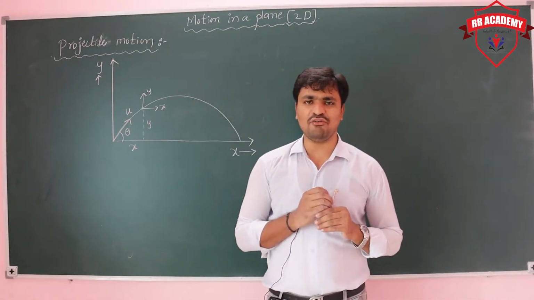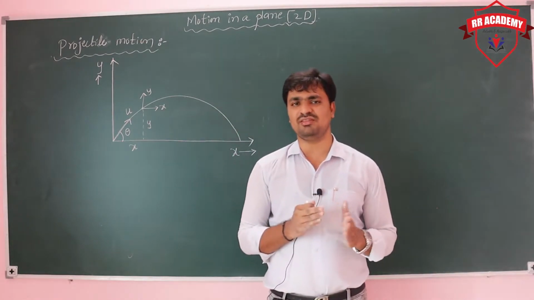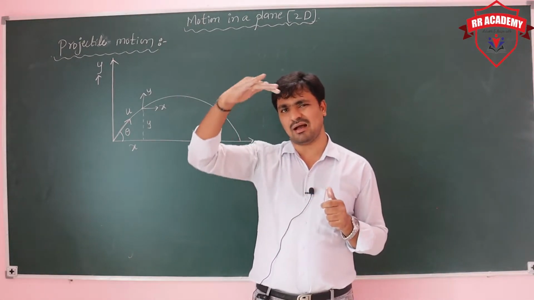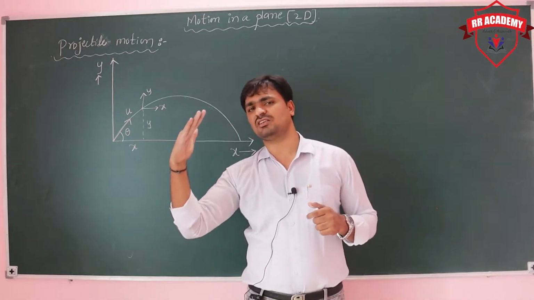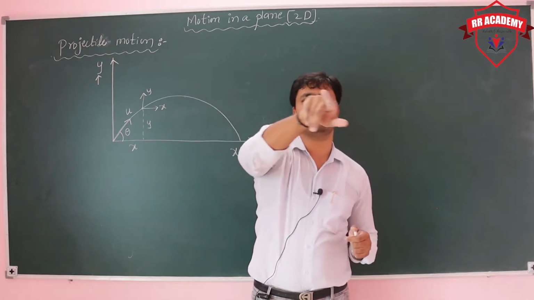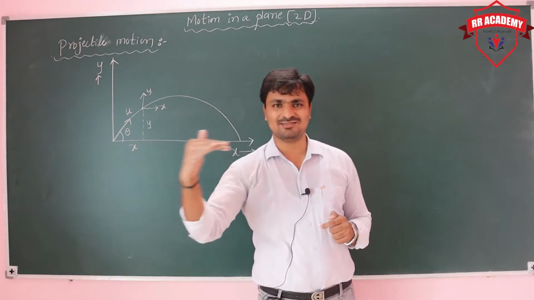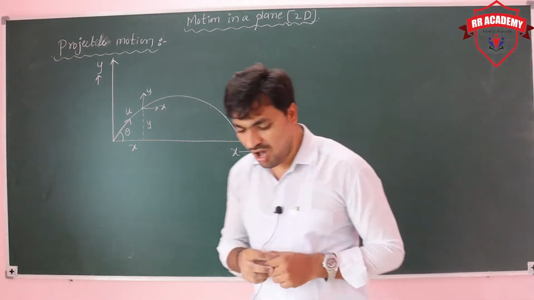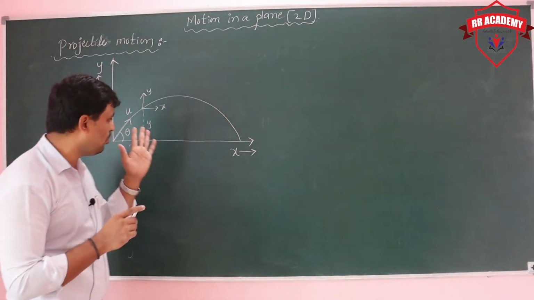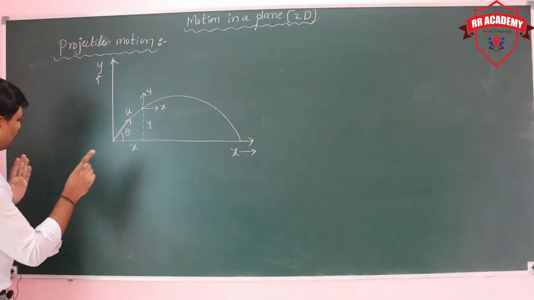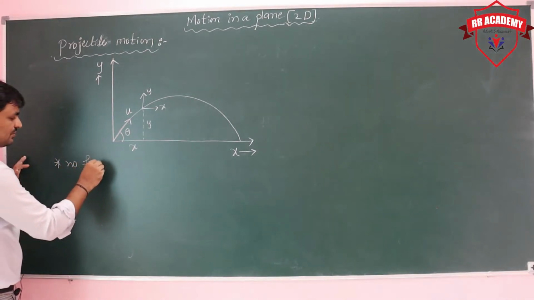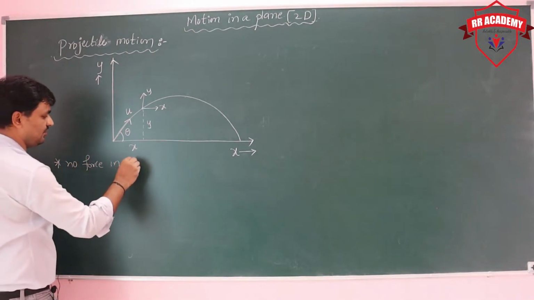But we know that in vertical condition there is gravity. Due to the gravity the body is coming down. Actually we are projecting the body like this, but it is coming low because of gravity. But it's moving continuously in a horizontal direction because there is no air resistance or any force in the horizontal direction. No force in the horizontal.